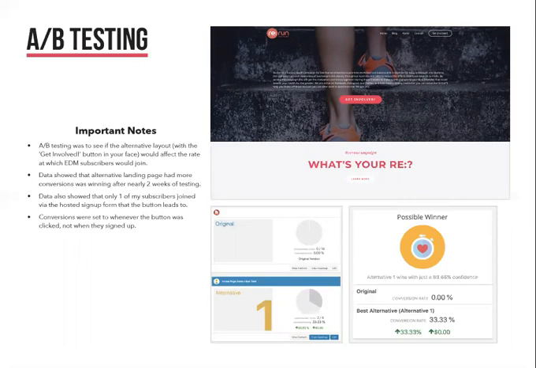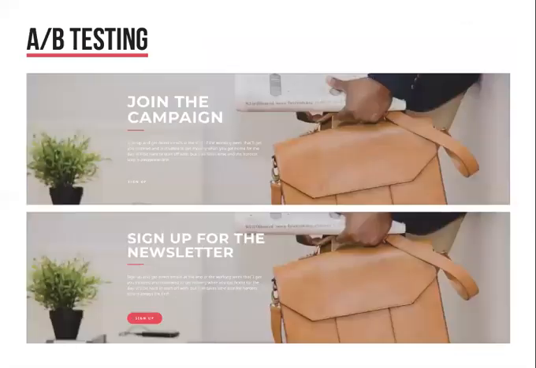Out of the 20 page views so far, this alternate layout received 2 conversions for that button being clicked, which tells me that making the call to action more obvious than just having it there in the header is a better choice, and it really puts it in the user's face. The data from the EDM newsletter also showed that this button provided 1 of my subscribers out of the total 6 that I currently have, as I said before.